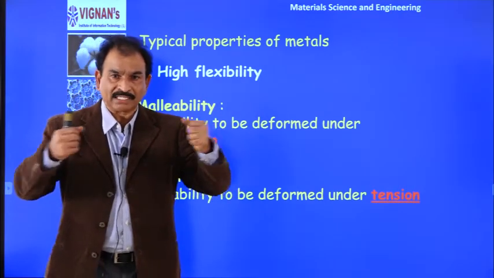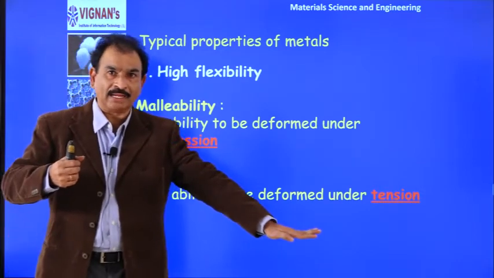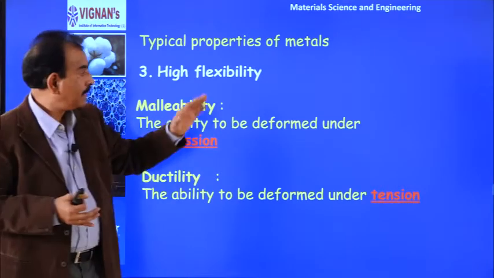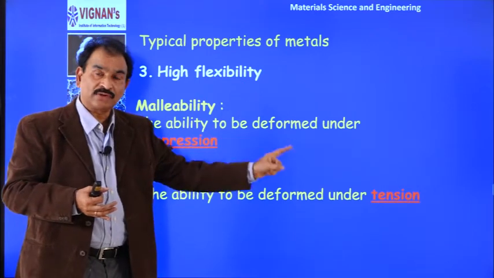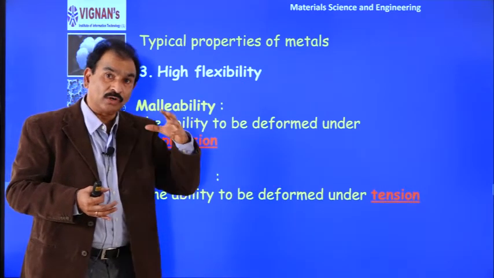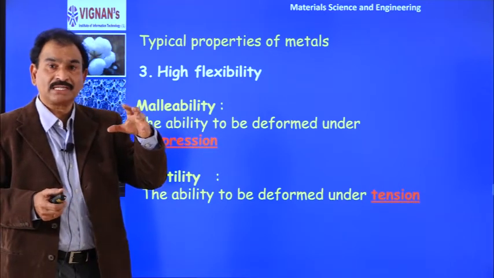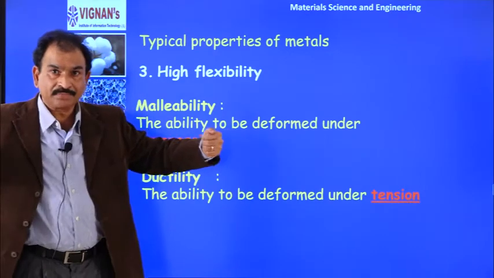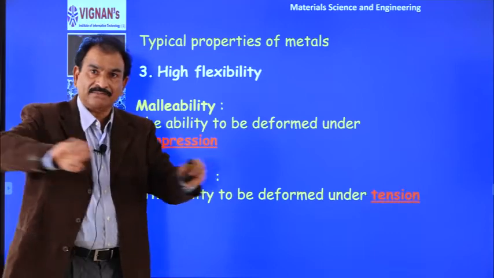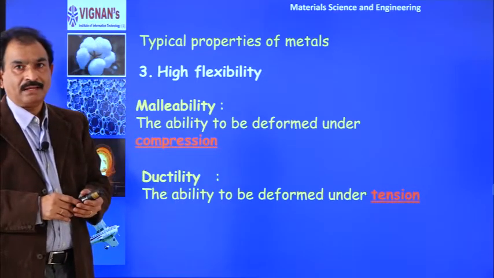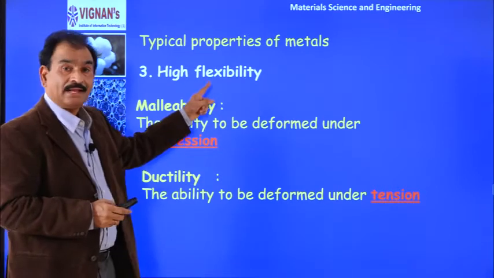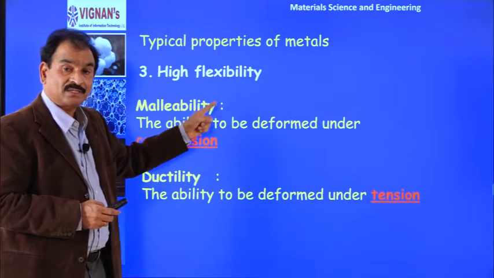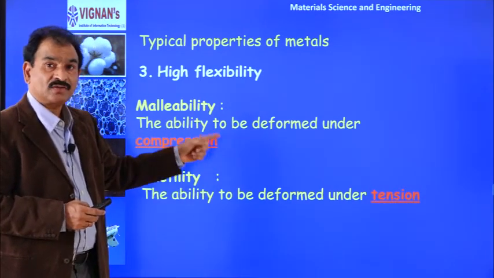Suppose you have a tug of war between a small boy and a big one, is there any war between them? Similarly, the electron cloud is low density and the positive ion core is high density. Because of the low density of this electron cloud, the forces are not very strong. That is why when you apply compression or tension, there is a displacement of the atoms or positive ions, which happens only in metals. That is what we call it, metals are flexible. So simply, metals are flexible due to weakness in the electrostatic forces exerted by the electron cloud.